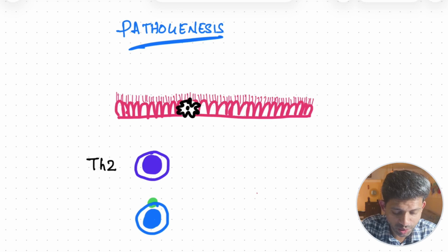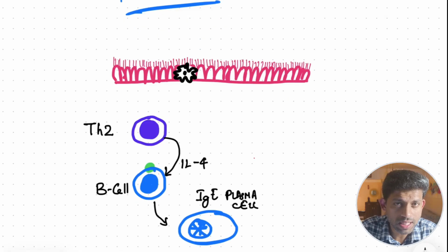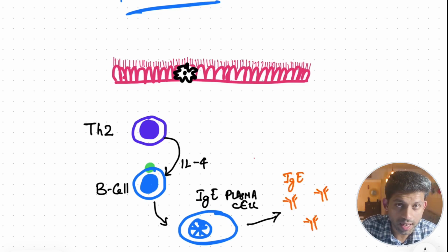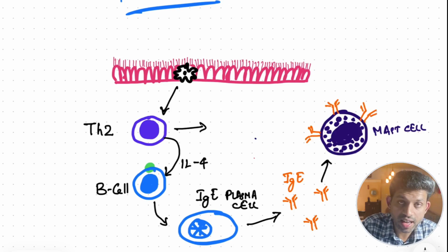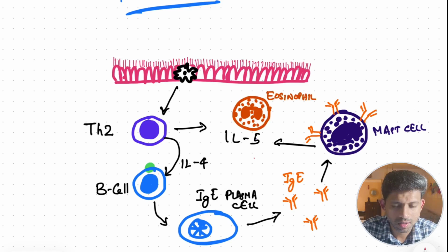Along with that, the Th2 cells also secrete interleukin 4. This forces the B cell to produce IgE later on. These B cells convert to IgE secreting plasma cells, which secrete IgE. The IgE goes and binds to mast cells. The Th2 cells and the mast cells produce interleukin 5, which attracts eosinophils to these areas. Now everything is set up. The bomb is ready to explode. This was the trigger phase.